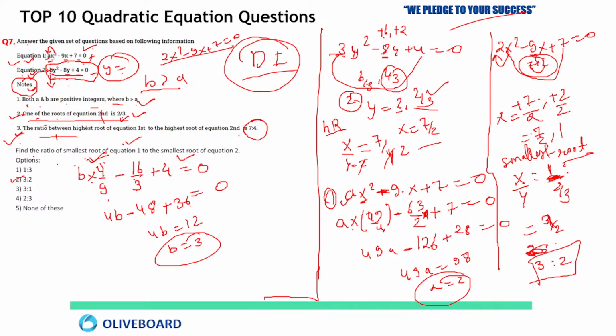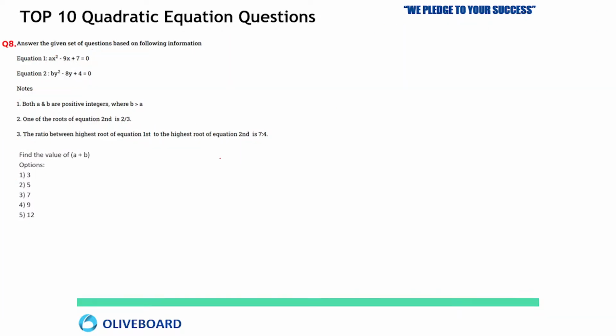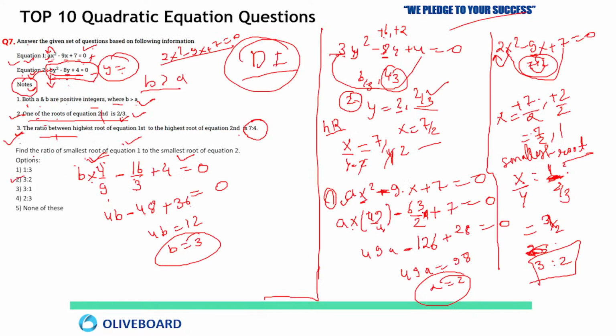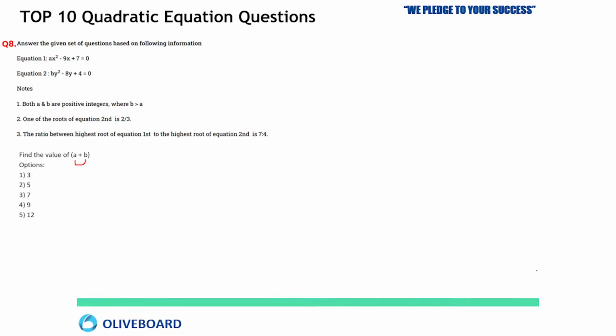Is this clear now? Because I explained in detail, and I told you the basics at the beginning, how to solve the quadratic equation. That is the major basic which you must know. So everyone understood? Next question. Now tell me the sum of a plus b. Already we calculated the ratio, that was 3:2, the ratio of x and y. Clear? Now tell me the answer here.